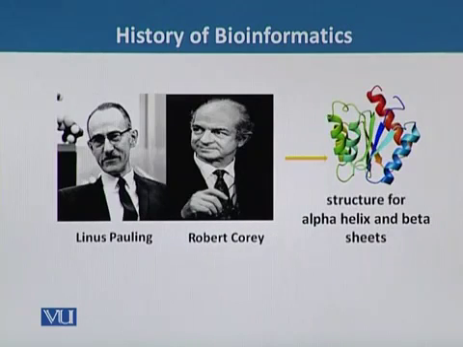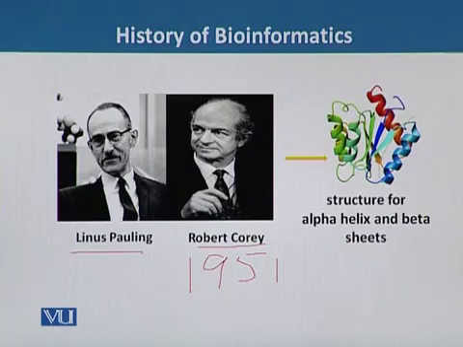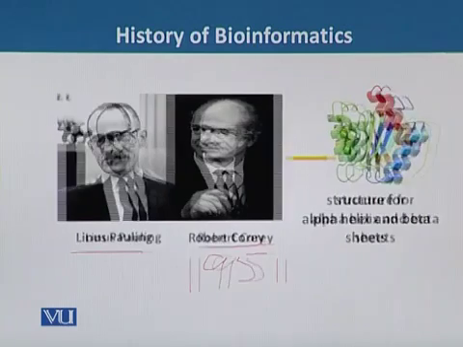Then in 1951, two scientists named Linus Pauling and Robert Corey, for the first time predicted the structure of a protein in the form of alpha helix and beta sheets. So they predicted a very important structure for the proteins.